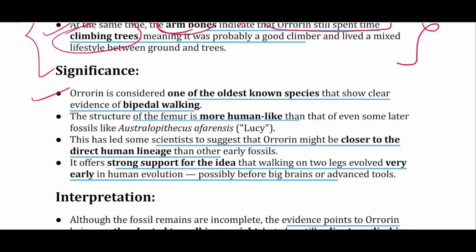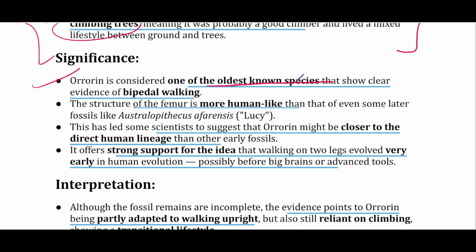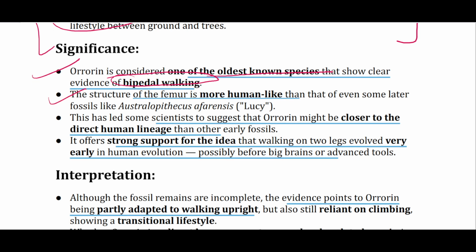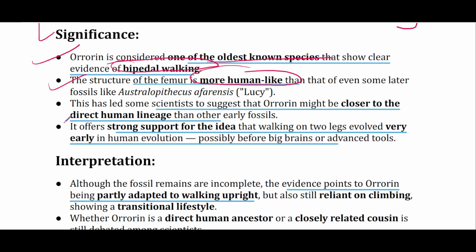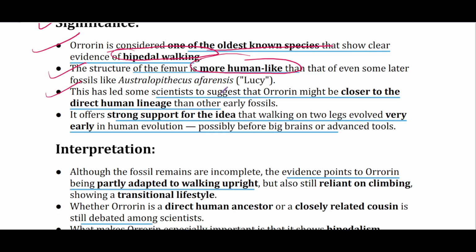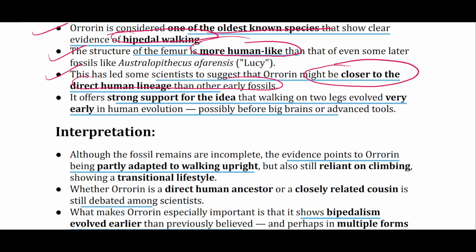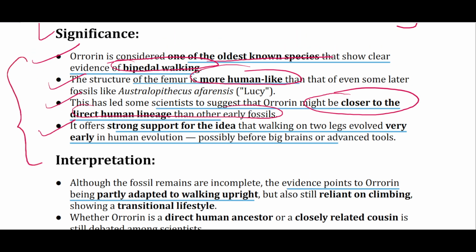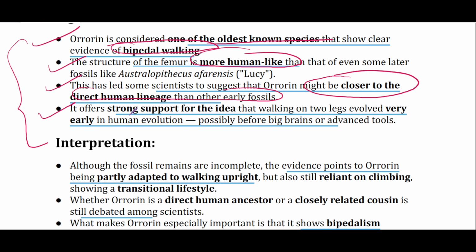Now the significance: it is considered one of the oldest known species that show evidence of bipedal walking, where the structure of the femur is more human-like. This led some scientists to suggest that Orrorin might be closer to the direct human lineage than any other fossils. And finally, the interpretation provides support to the idea that bipedalism evolved very early in human evolution, possibly before the evolution of big brains or advanced tools.